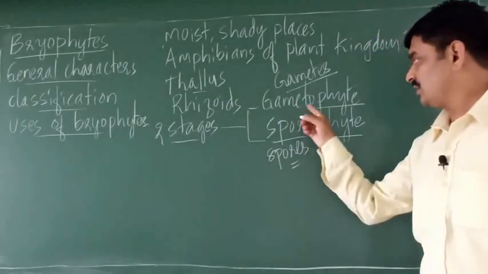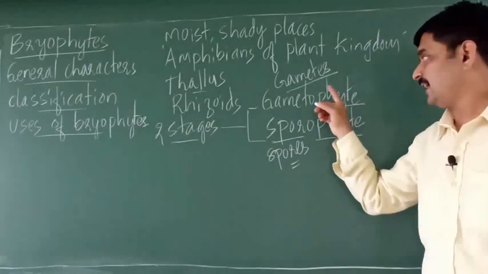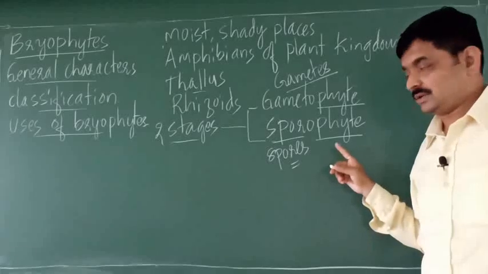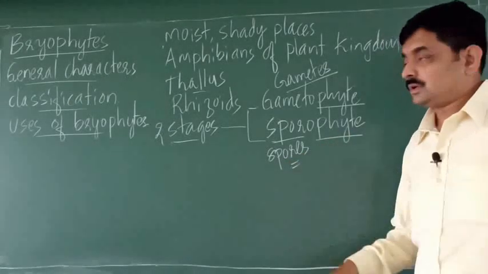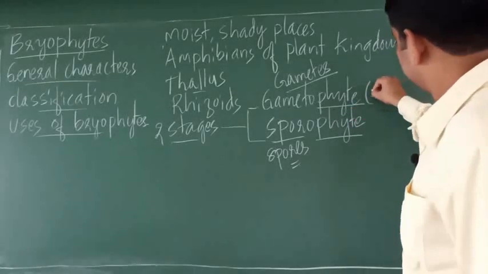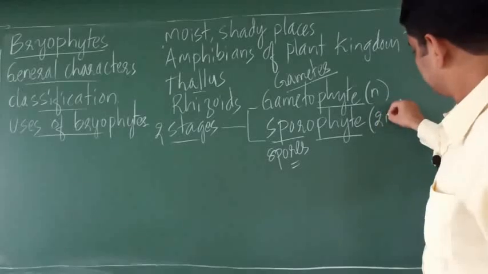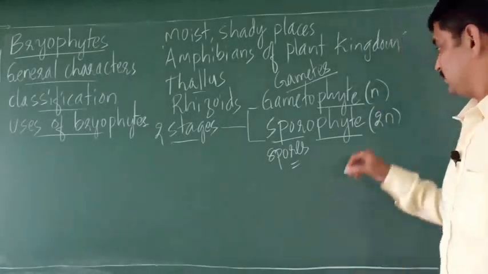So the meaning of gametophyte: it is a plant that produces gametes. Sporophyte is a plant that produces spores. Now here gametophyte is haploid, whereas sporophyte is diploid. How? I will tell you after some time.